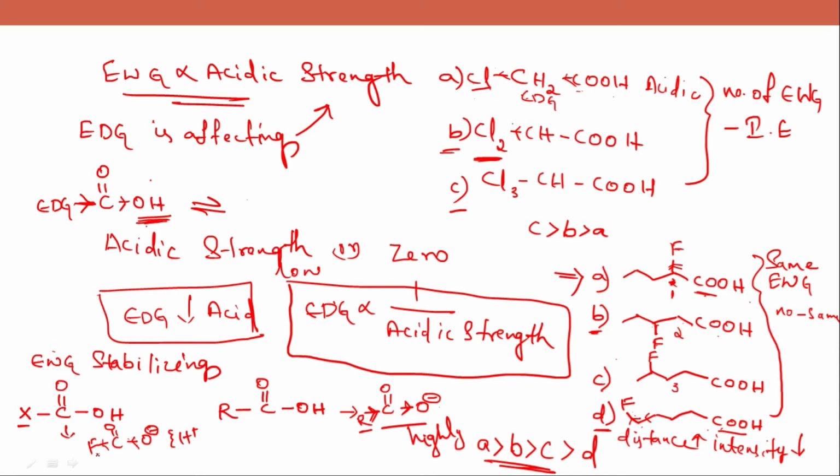As the fluorine is sharing the load of electrons, this anion is stable and has the greater stability in the conjugate base. That's why it forms the stronger acid. Okay, now we'll see one more example here.